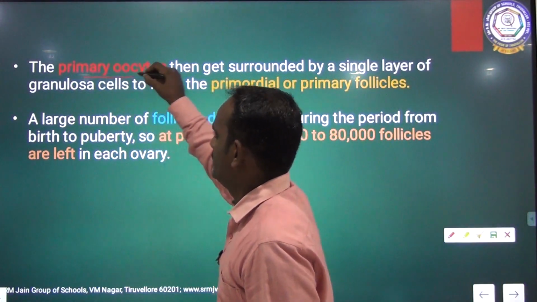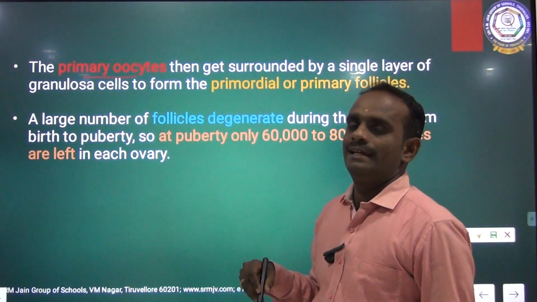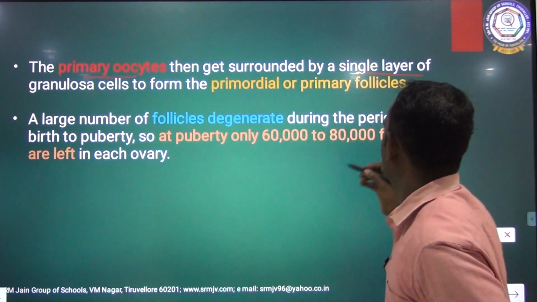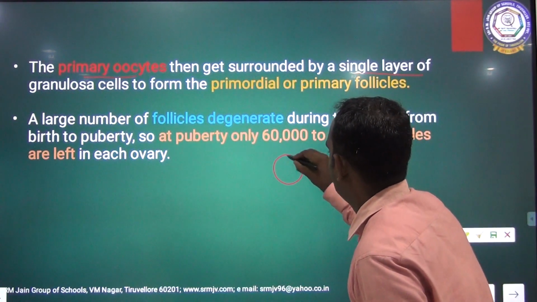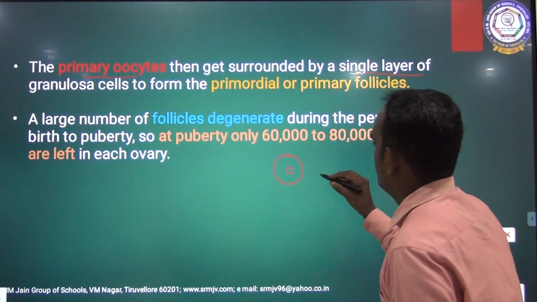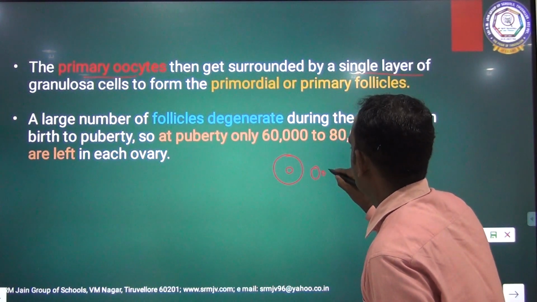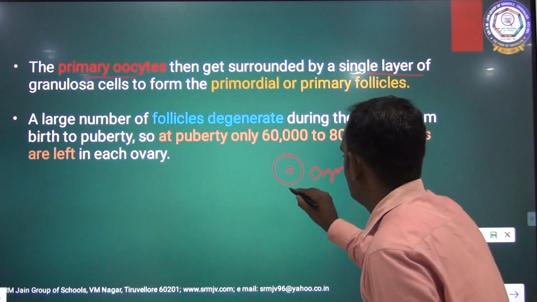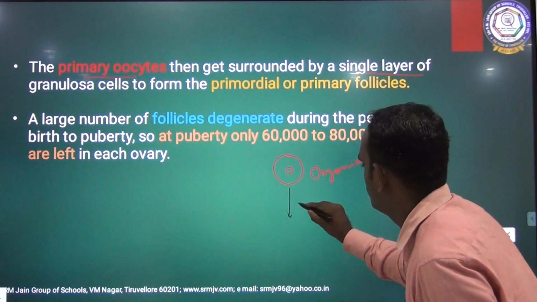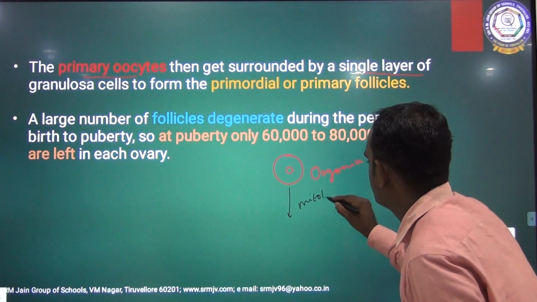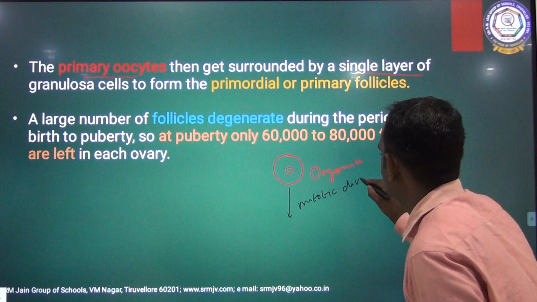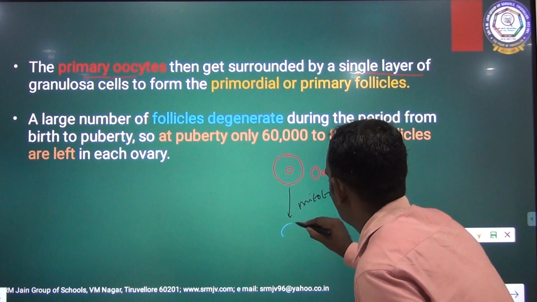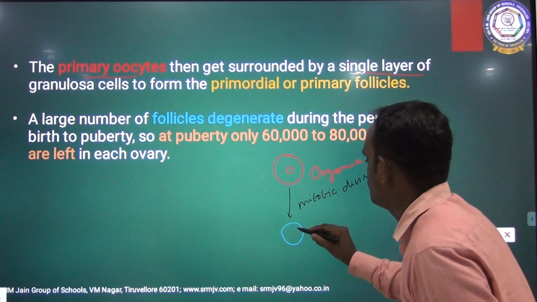The primary oocyte then gets surrounded by a single layer of granulosa cells. See, this is called oogonia. This oogonia undergoes mitotic cell division to form the primary oocyte.